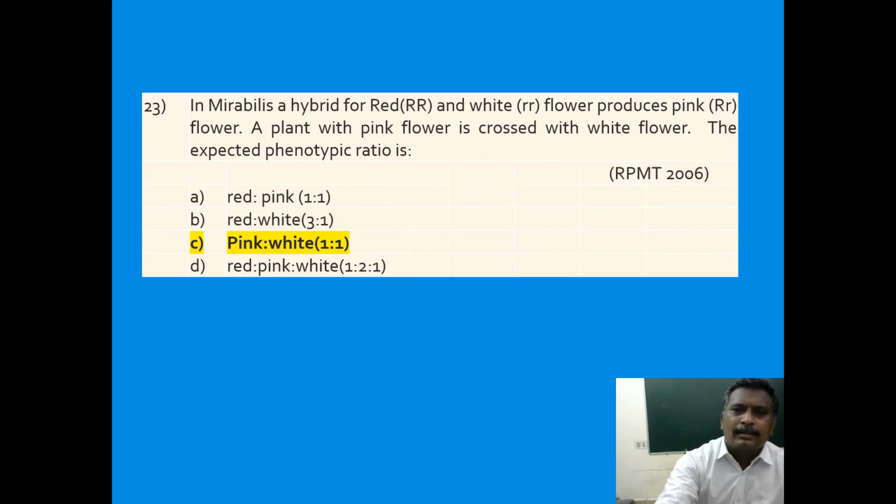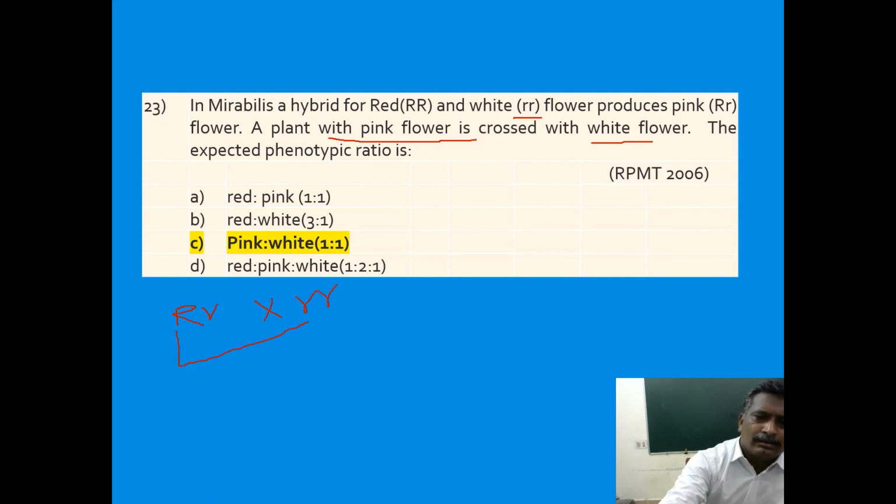Mirabilis jalapa, a hybrid for red and white flower, produces pink flower. A plant with pink flower is crossed with white flower. The expected phenotypic ratio here: capital R, small r is now crossed with... this is pink. Pink is now crossed with white flower. White flower means small r. So we have to take small r.